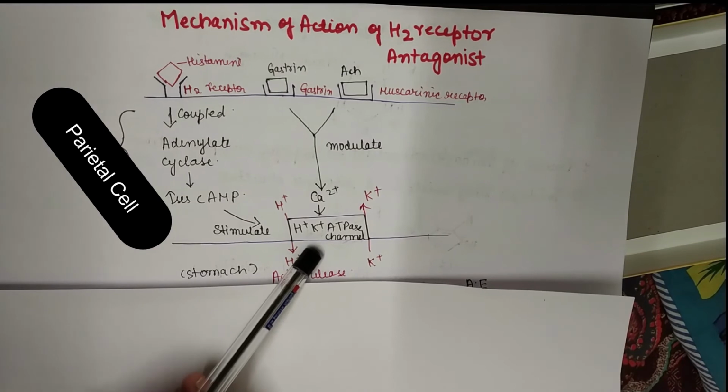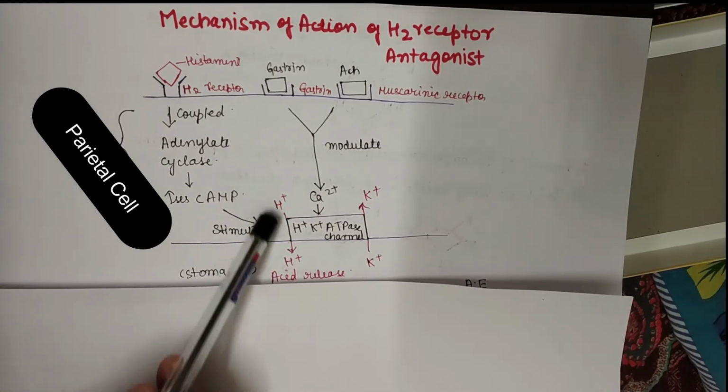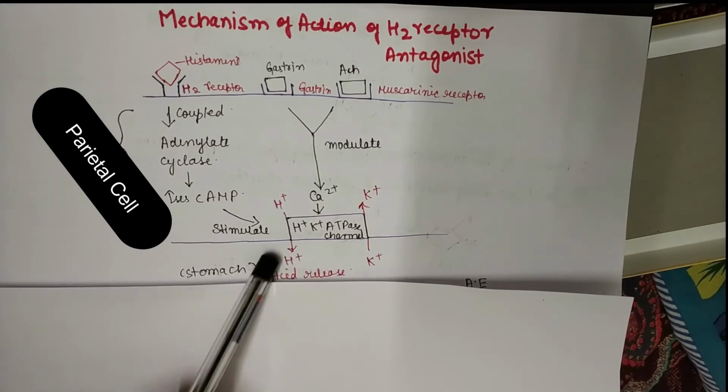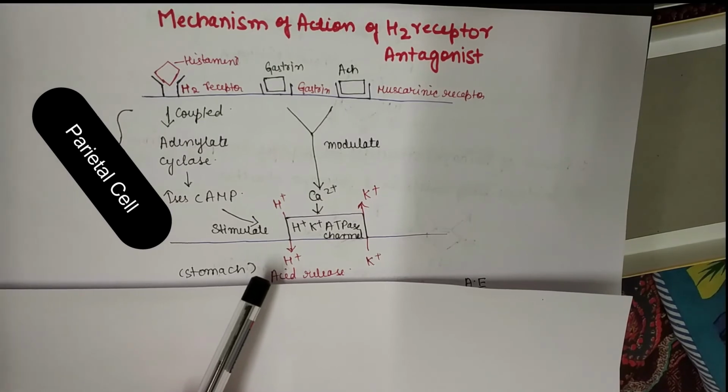When this channel opens, the H plus ion which is present in the cell will be released out. Protons or hydrogen ions are acidic in nature, and the compound which releases the H plus ion is an acid.